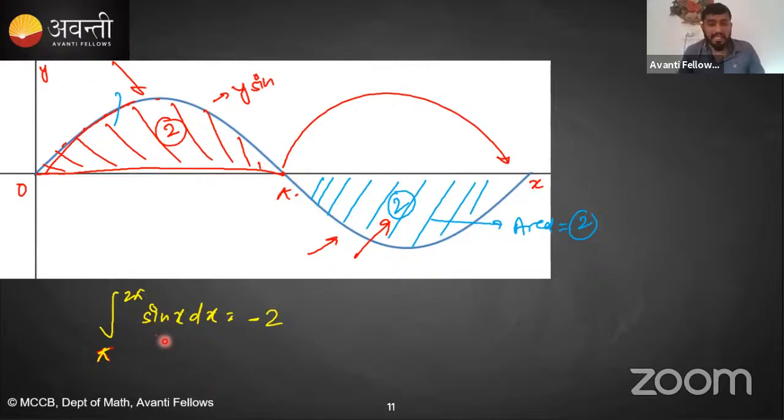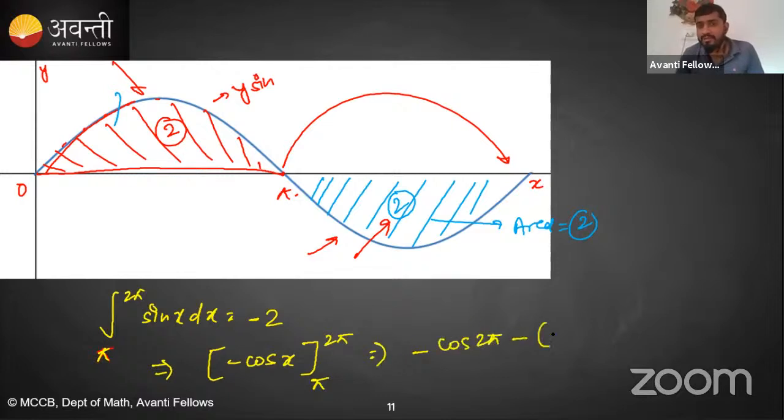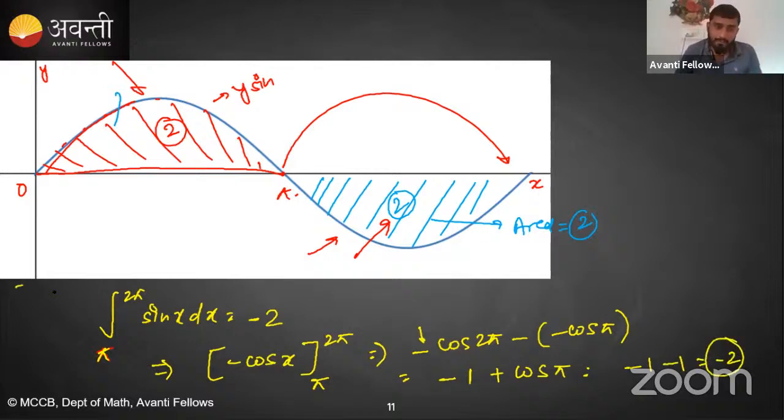Now let's find out the value with the help of the formula, the actual method. First of all, the integration of sin x comes out to be minus cos x. Apply the limit: lower limit is pi, upper limit is 2 pi. Now solve it: minus cos 2 pi minus of minus cos pi. The value of cos 2 pi is 1, and here we have a negative sign, so this will become minus 1. Then plus cos pi, and cos pi value is minus 1, so this is minus 2. If you perform the integration, you will get the same answer.